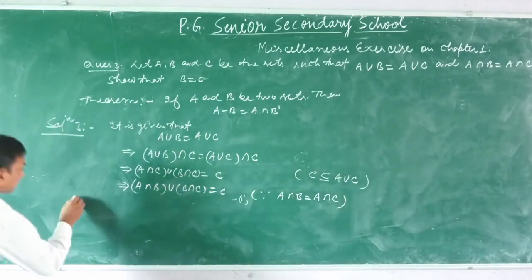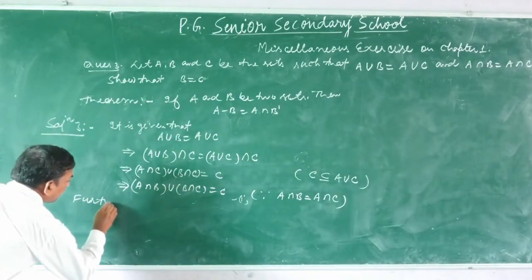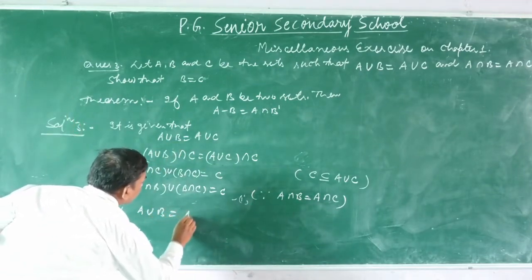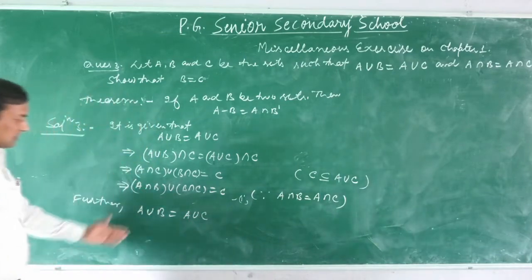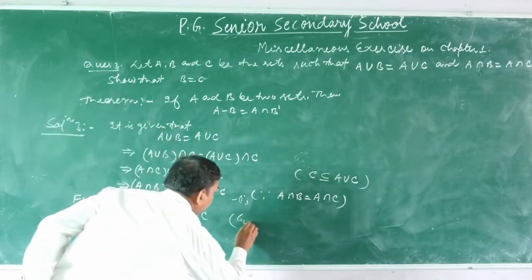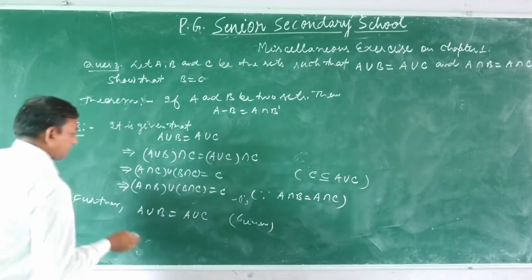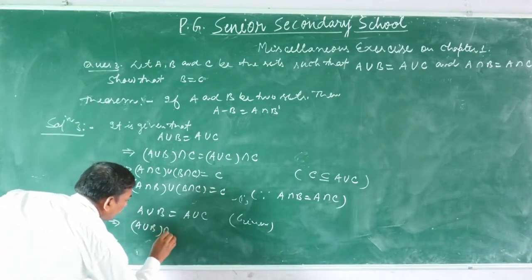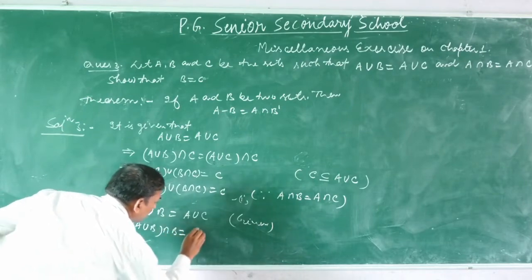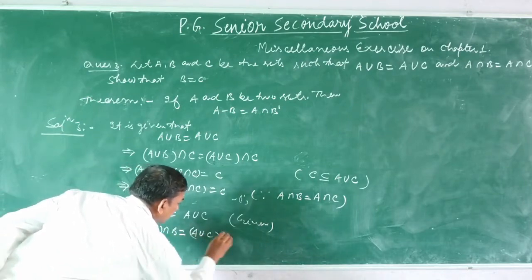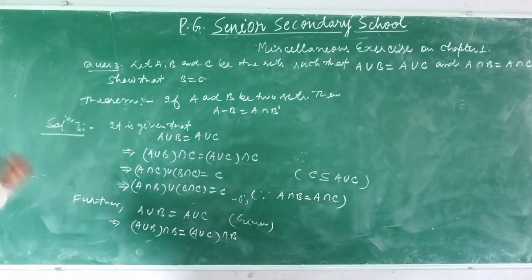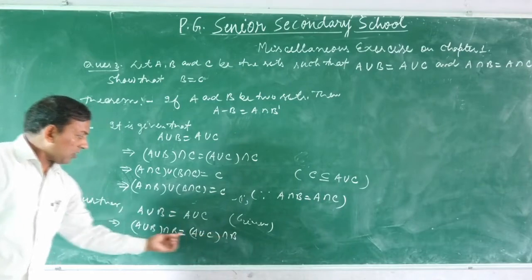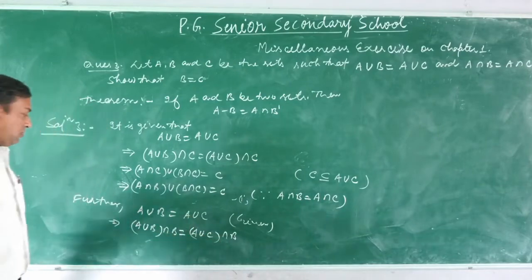Now further, A union B equals A union C, it is given. Then (A union B) intersection B equals (A union C) intersection B, means we take intersection with B on both sides.